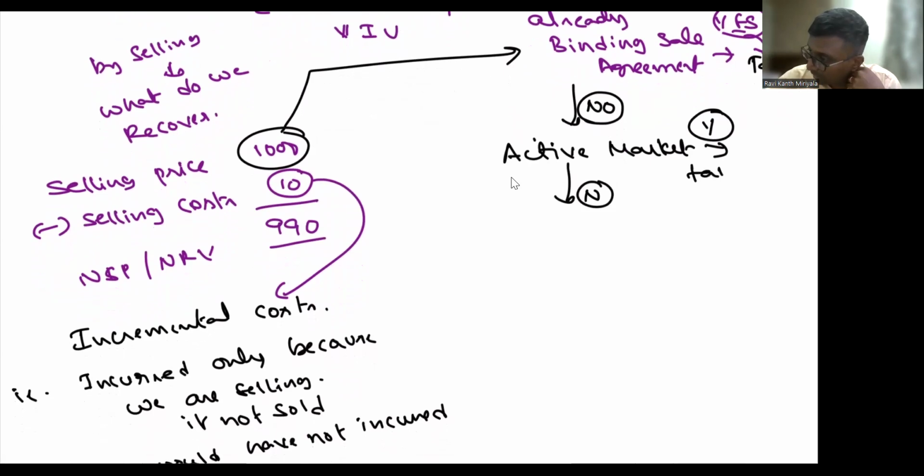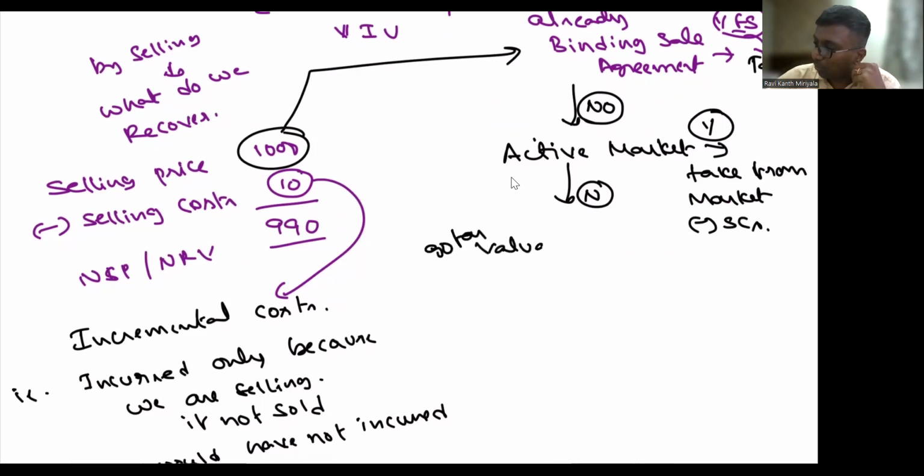Take from the market the price at which somebody has sold the same asset. Even if I sell, I will be selling for the same amount, because I am not here to lose something. So if you have an active market, take that price, and then you are supposed to cut the selling cost. Sir, there is no active market for my asset. Okay, then you go for valuation.